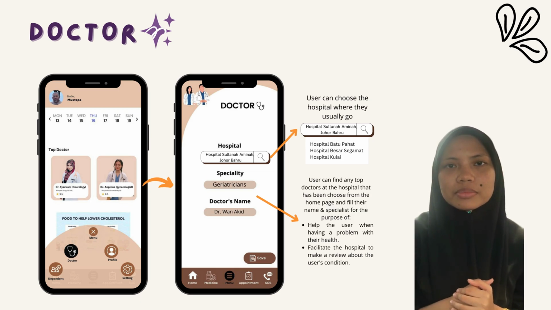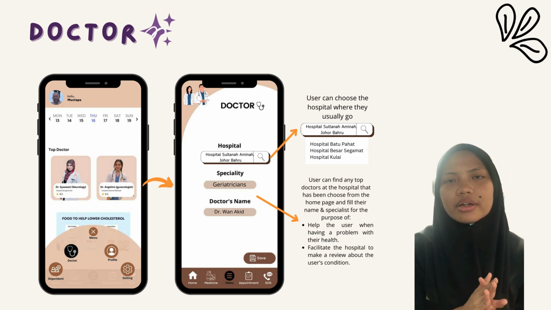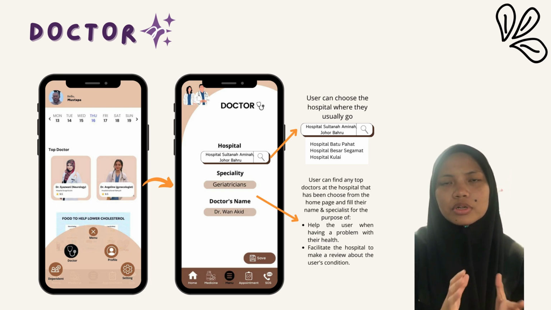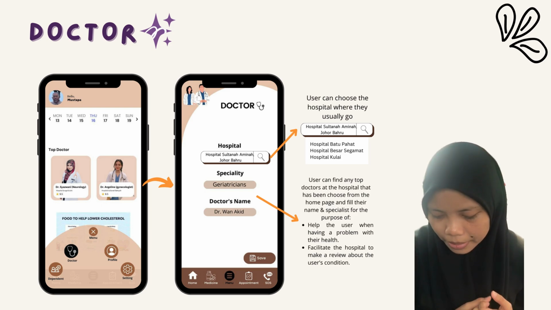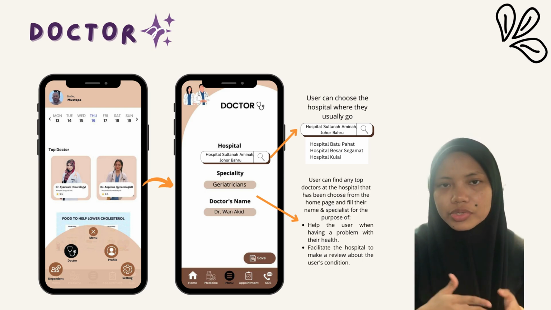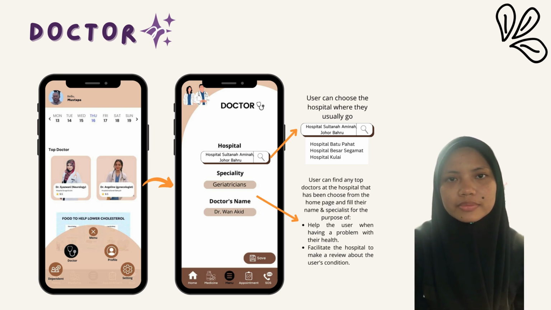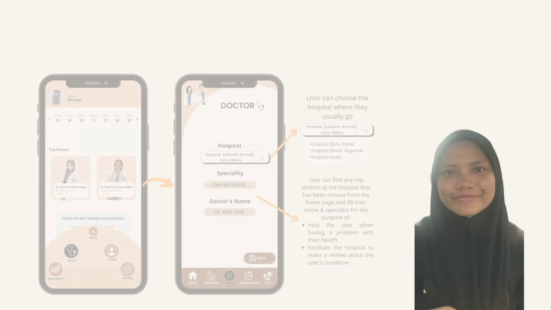This helps the user when they are having a problem with their health, and this can facilitate the hospital to make a review about the user's condition. Lastly, the user can push the save button to make a confirmation.